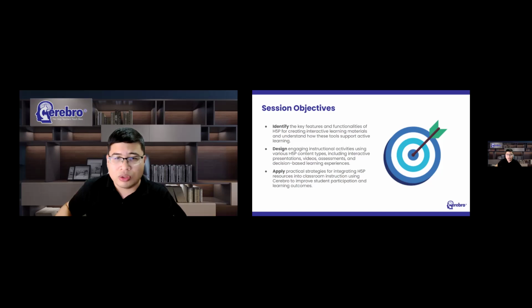The second objective is to design engaging instructional activities using various H5P tools. Because many teachers today already have good content. They have PowerPoint presentations, they have videos, they have worksheets, they have assessments. And the challenge is not always the content. Usually, the challenge is more on engagement.